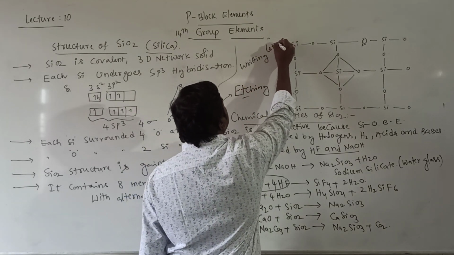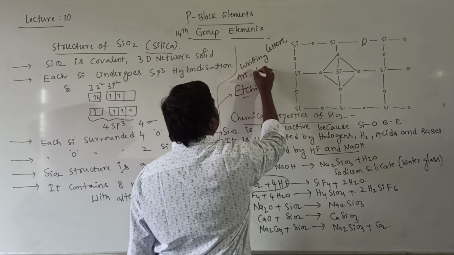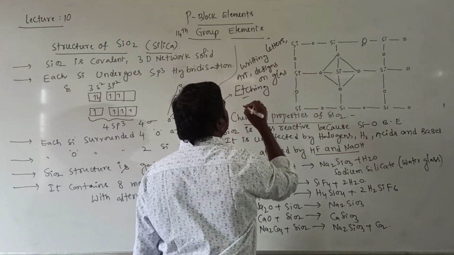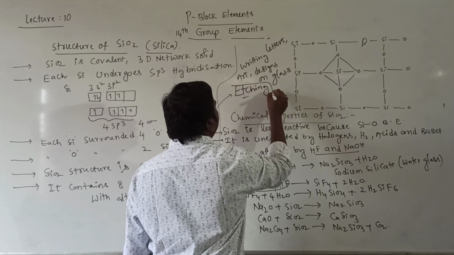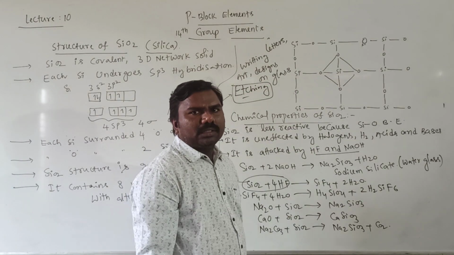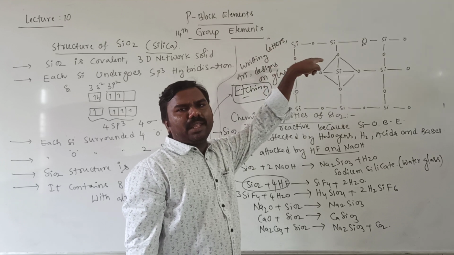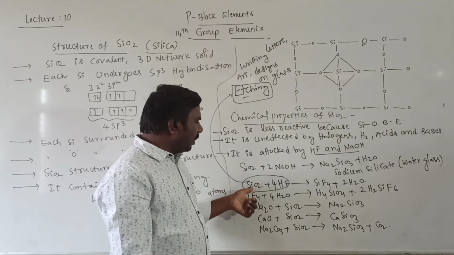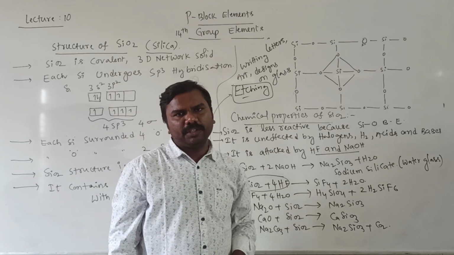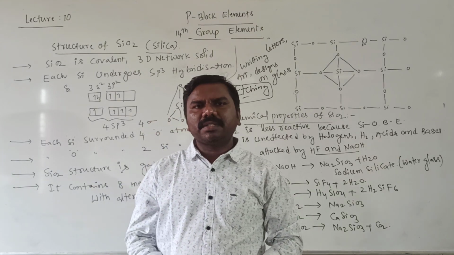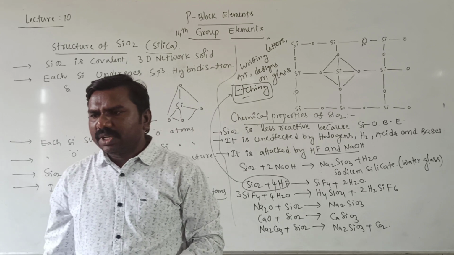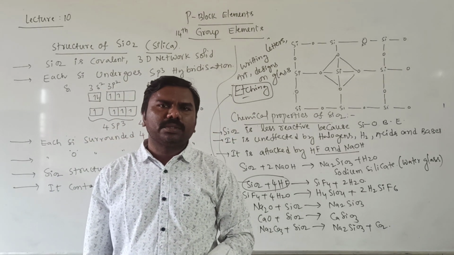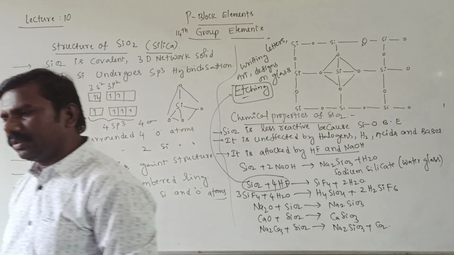Writing letters, art, designs on glass, the phenomenon is called etching. The process of writing art, design, letters on glass is called etching, done by SiO2 and HF. These are the uses. Now the second component is silicones. What are they? We'll write point by point now. Silicones.